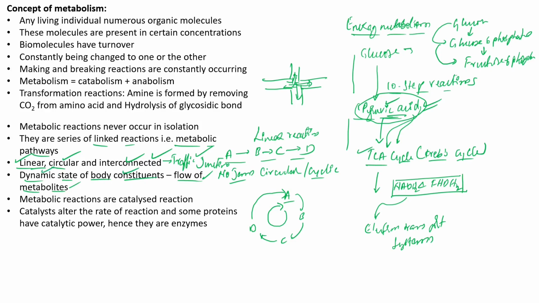Dynamic means always constantly moving, not stationary, not stagnant. Stationary or stagnant means stopping, and dynamic is exactly the opposite. This is the meaning of dynamic state of body constituents. What are the constituents of the cell or living organism? Biomolecules. These biomolecules will be constantly moving from one form into another form, or they may be moving into what?